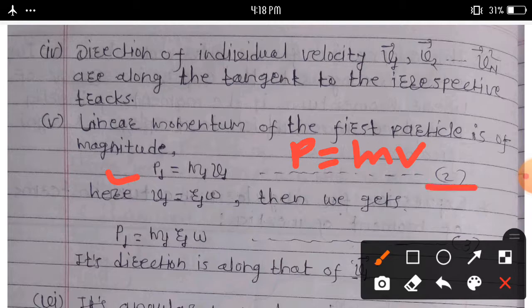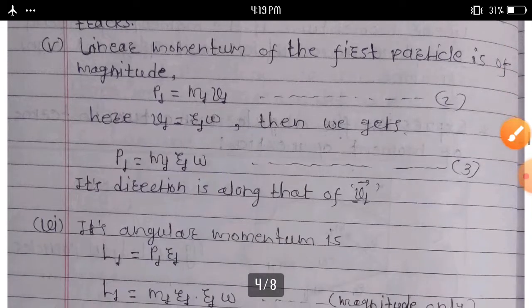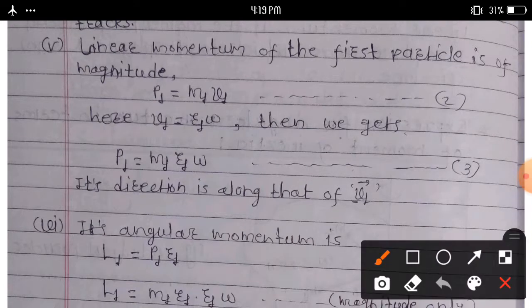Consider this equation number 2. But v1 is equal to r1 omega, so we get p1 is equal to m1 r1 omega. Its direction is along that of v1. Consider this equation number 3.